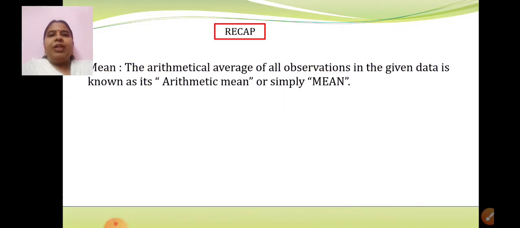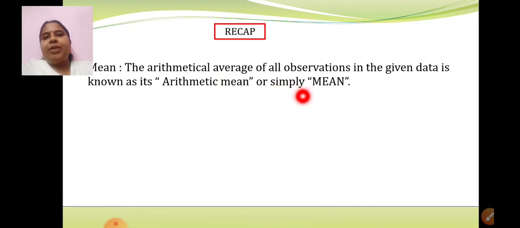We started with mean. The arithmetical average of all observations in the given data is known as arithmetic mean, or simply mean. This was the definition of mean, that is the arithmetical average. Average means you have to add all the observations and divide by the number of observations, and that average in statistics is nothing but mean.